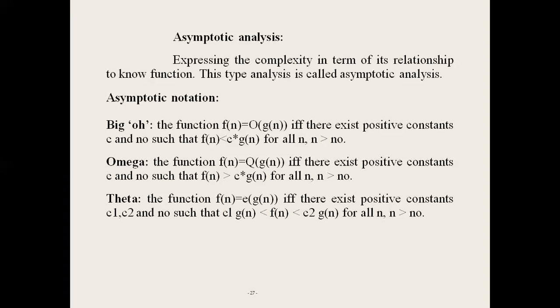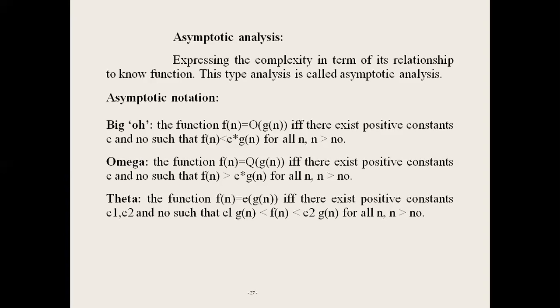Next one, theta notation. In theta notation, the function f of n equals theta of g of n if and only if there exist two positive constants c1 and c2 and n0 such that c1 into g of n is less than f of n, which is less than c2 into g of n, for all values of n greater than n0. For theta notation, we are considering both lower bound and upper bound. The lower bound satisfies c1 and the upper bound satisfies c2.